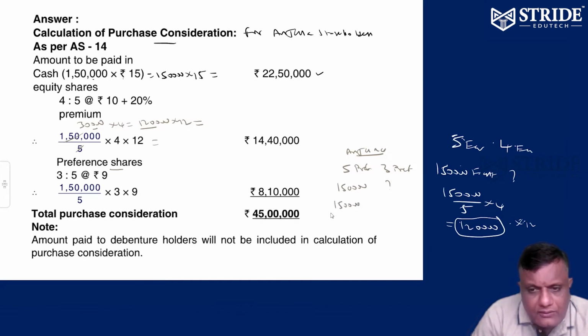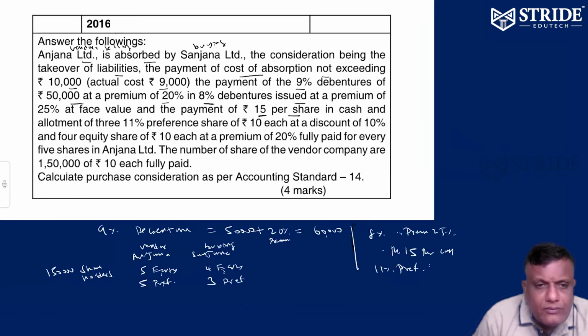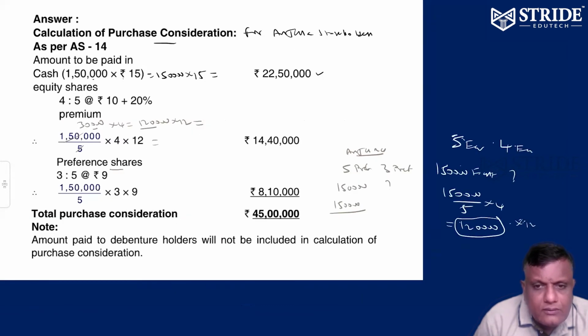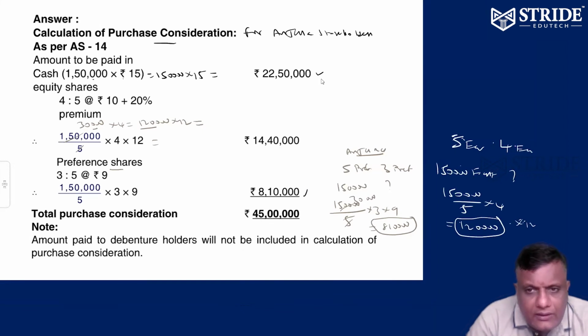So 1.5 lakhs by 5 into 3 is equal to 30,000 into 3, which is 90,000, into 9, is 8,10,000. Please check it out.